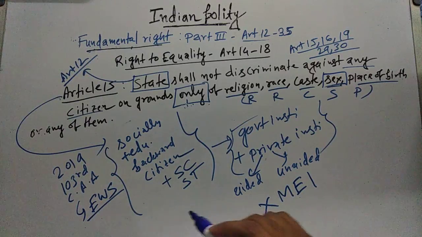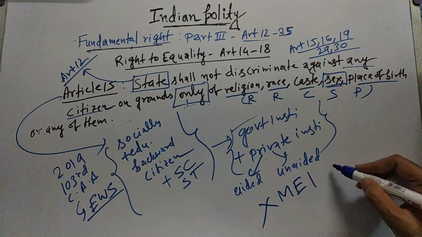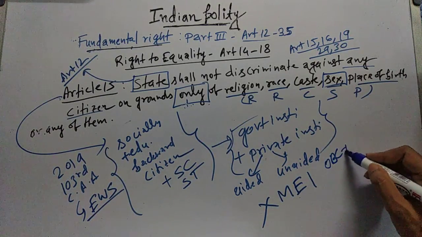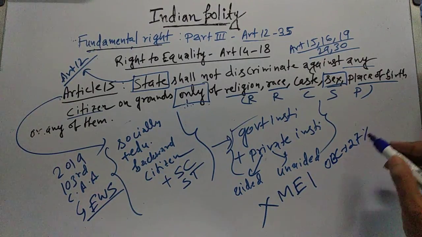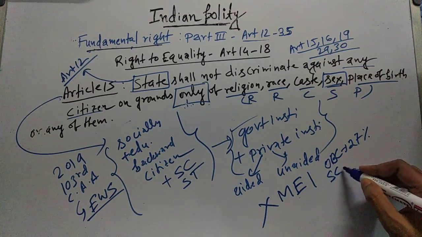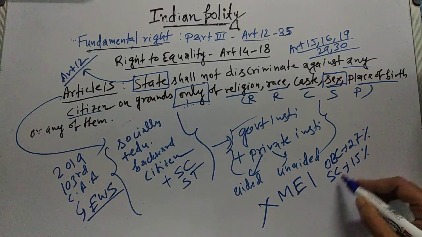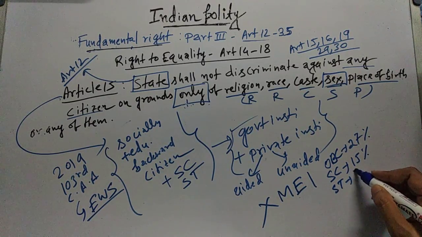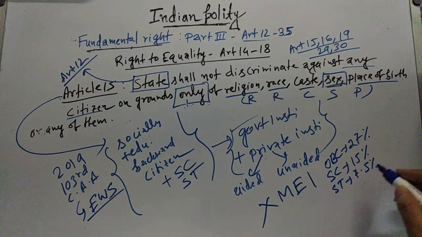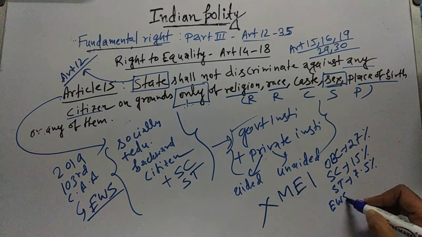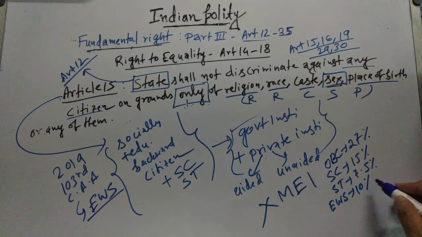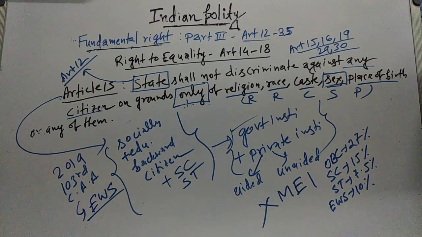if we see the percentage of reservation, then for OBC, other backward class, 27%, for scheduled caste this is 15%, for scheduled tribe this is 7.5%, and for economically weaker section this is 10%. So this is Article 14 and Article 15 for you.